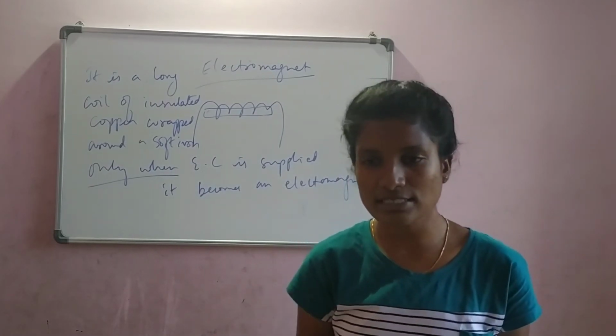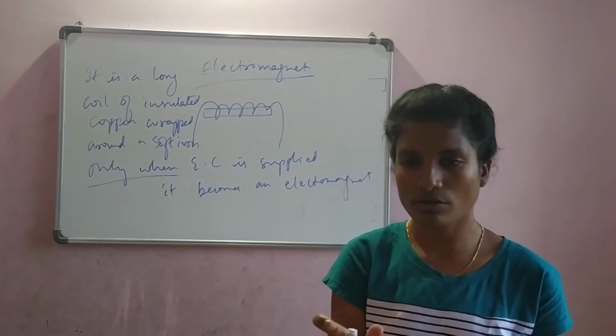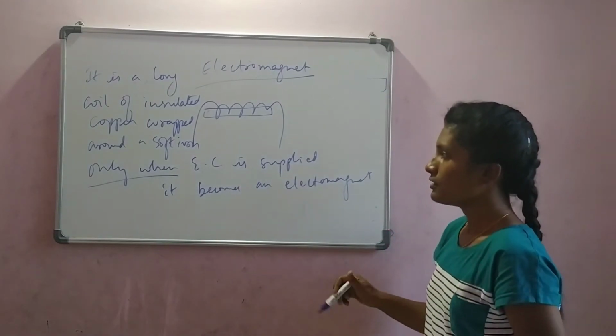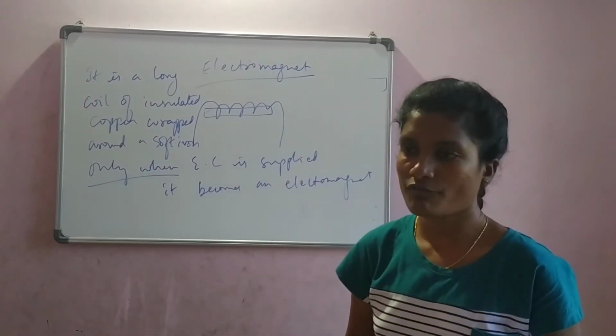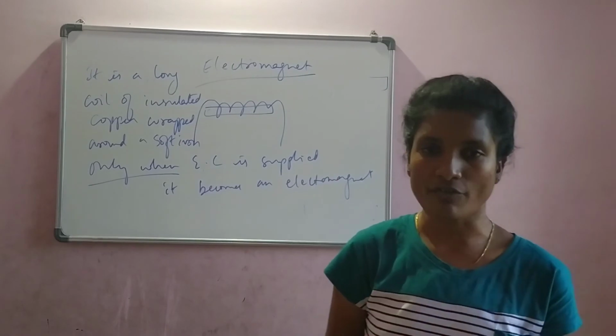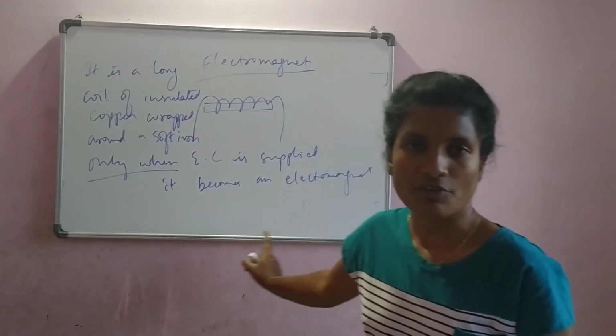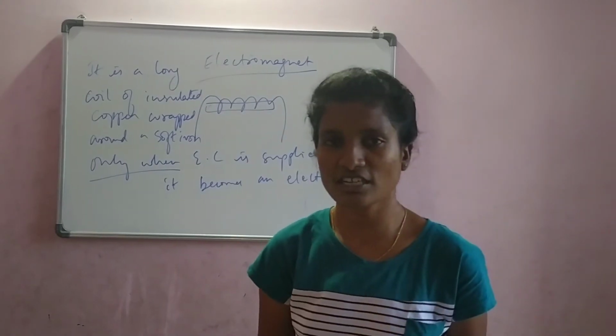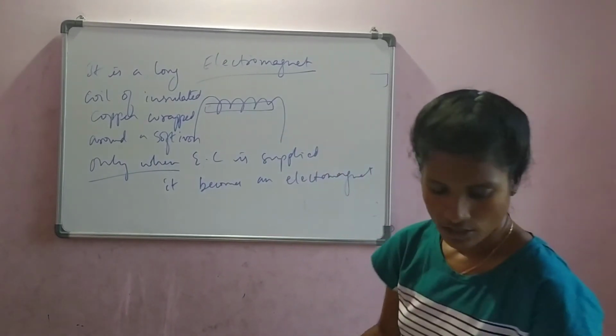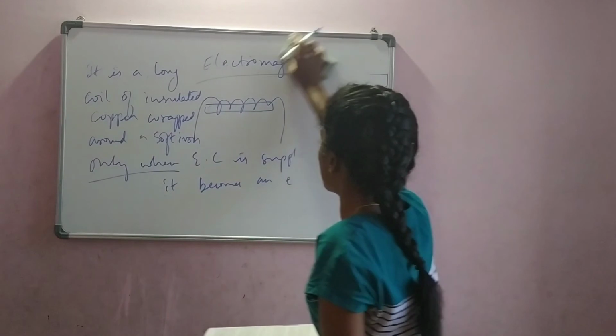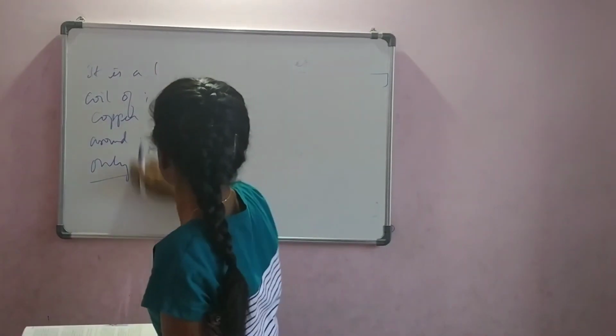It is just an iron piece. Okay, it's just an iron rod. Understood? So it is a long coil of insulated copper wrapped around a soft iron piece. Only when electric current is supplied, it gets converted into an electromagnet. Isn't it easy? You can define this, right? Now, let us understand some properties of this electromagnet and the special features.